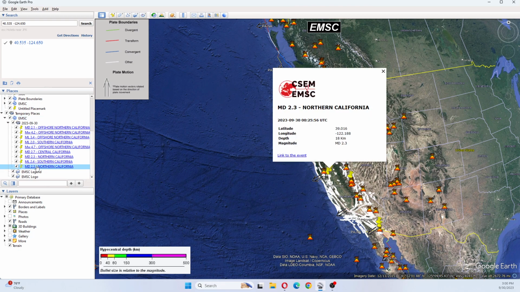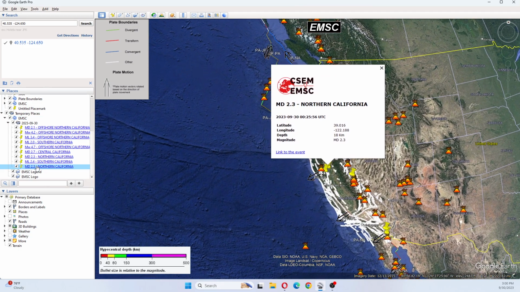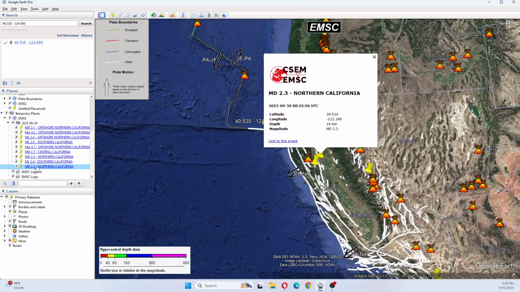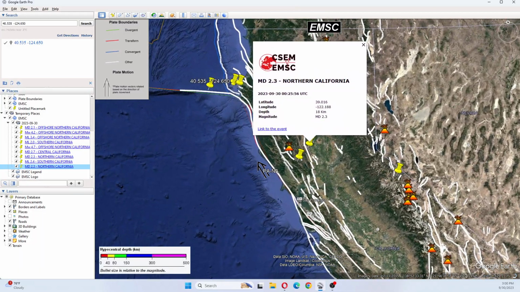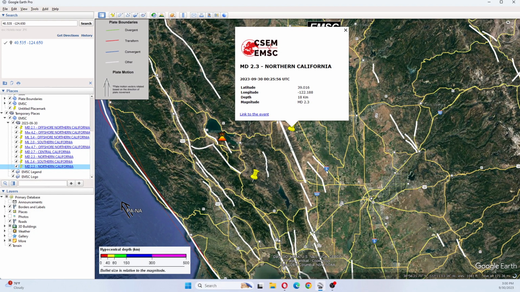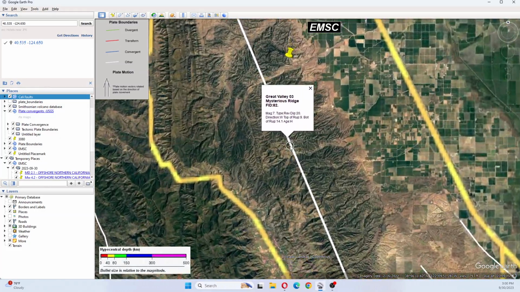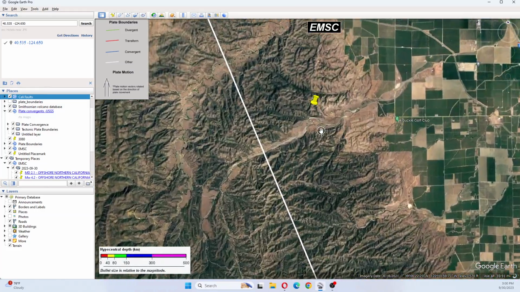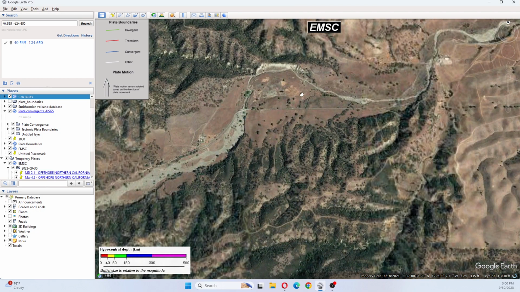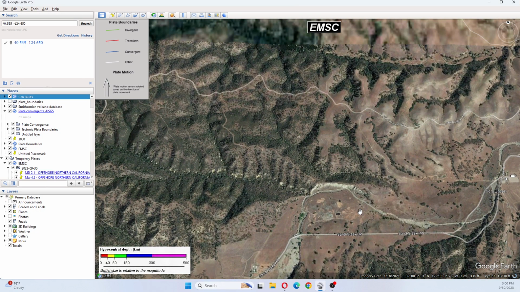The first one was a 2.3. This earthquake occurred down here next to the Great Valley fault line, Mysterious Ridge. We can see this is the area of occurrence here. And this is Sand Creek Road here.